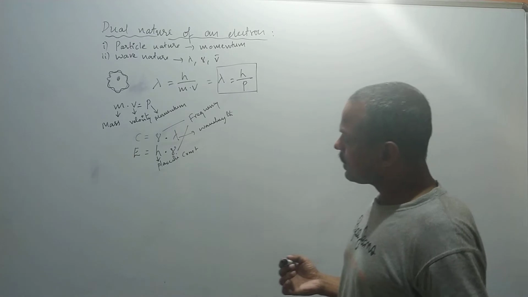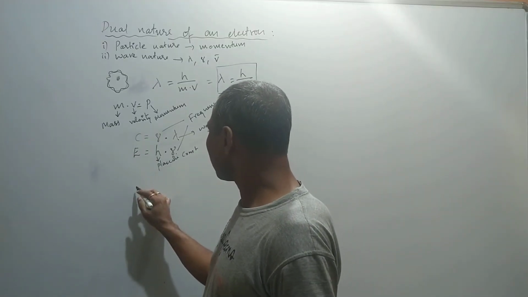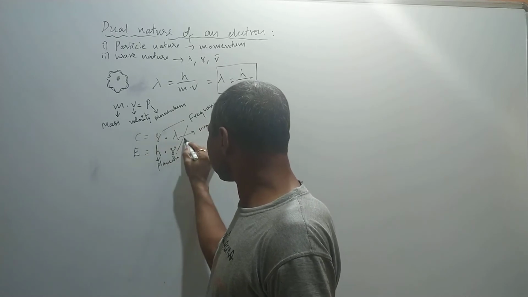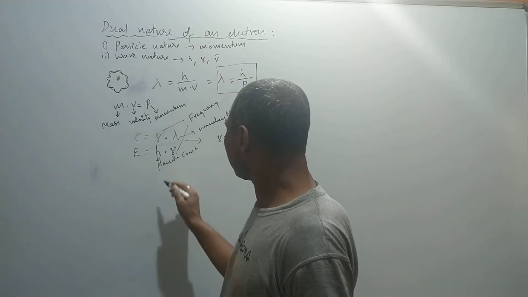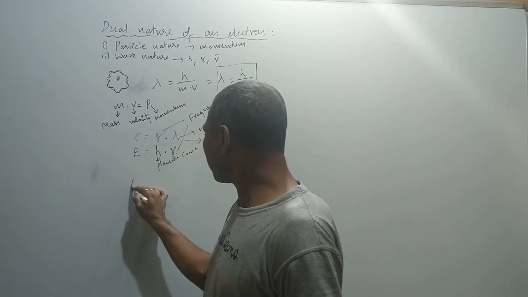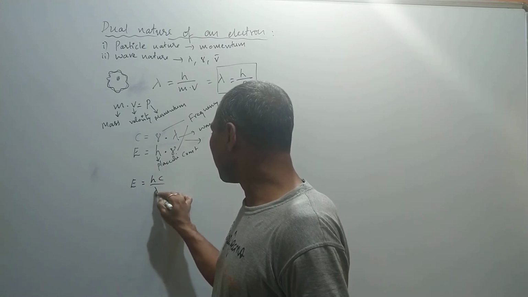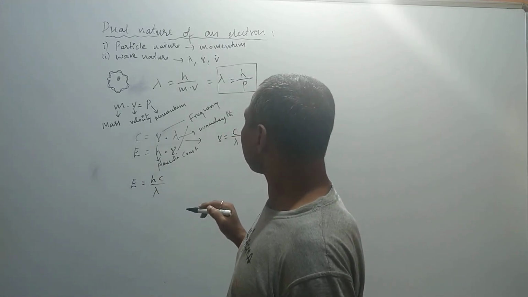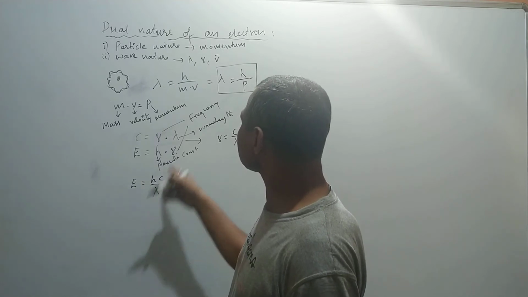So here he applied the mu. If it is rearranged, mu will become c by lambda. If the same is applied, then E will become h c by lambda. So here the lambda is considered as mv.